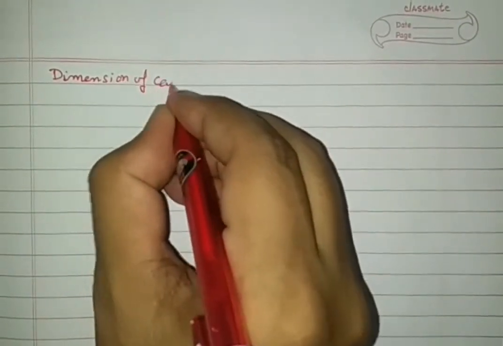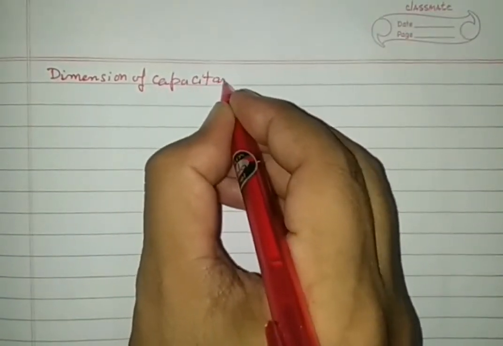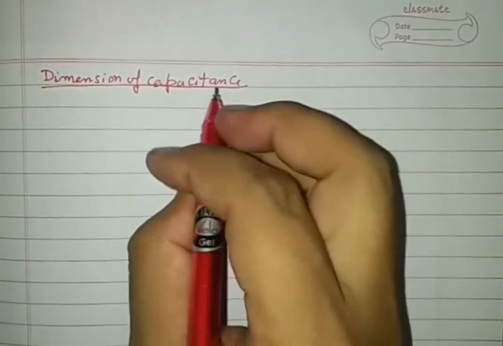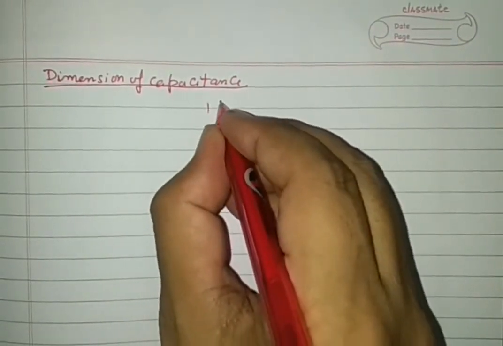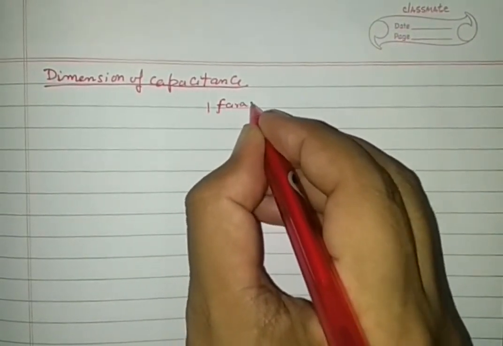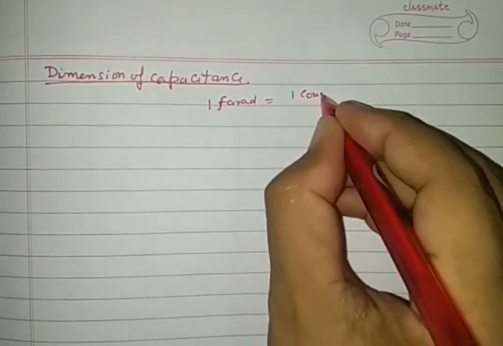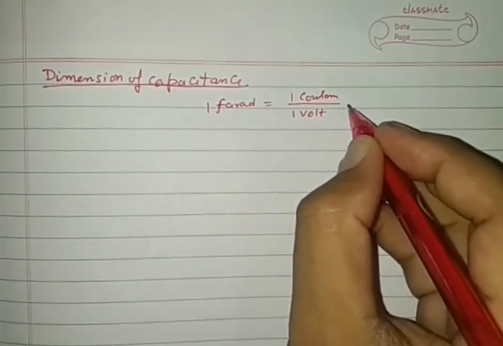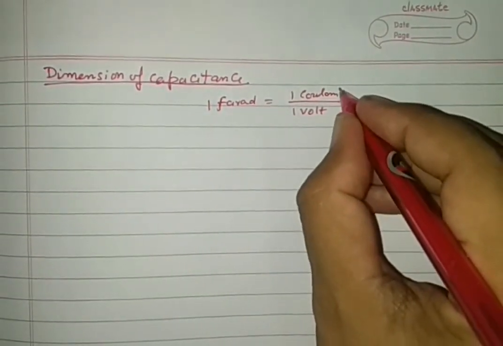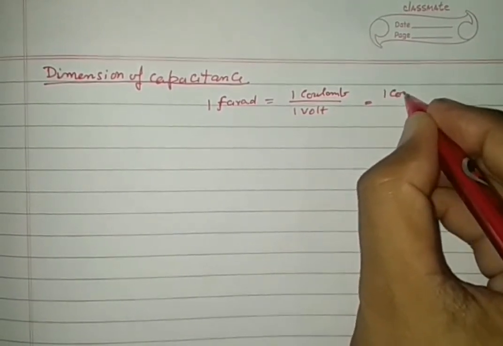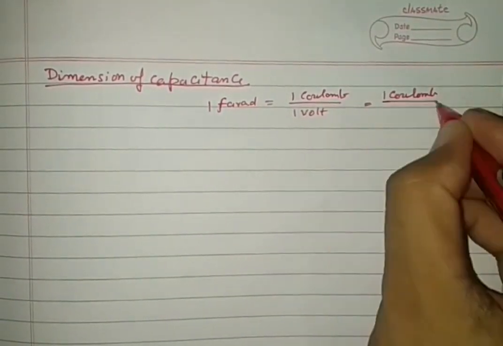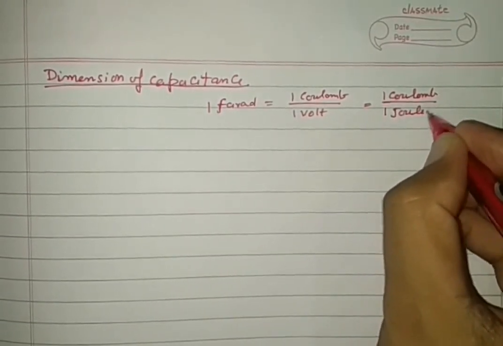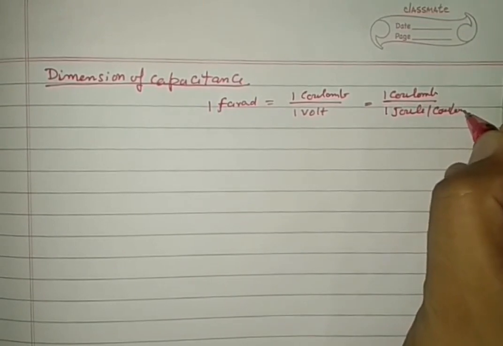Dimension of capacitance. See, what is the dimension of a capacitance? We will see 1 farad is equal to 1 coulomb upon 1 volt. This is 1 coulomb by 1 volt, which is 1 joule per coulomb.